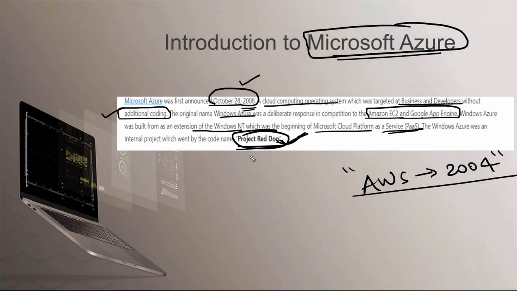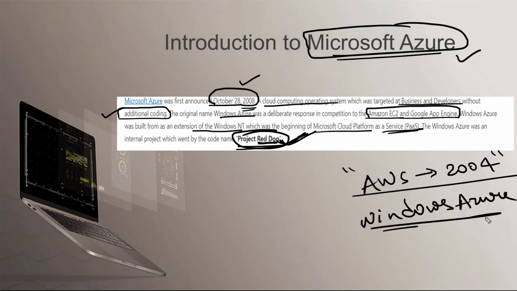Let's suppose you want to make Microsoft Azure live successfully. At that time they didn't realize it would become a super cool name. So earlier they started with a normal project called Red Dog, and after that the name was Windows Azure.